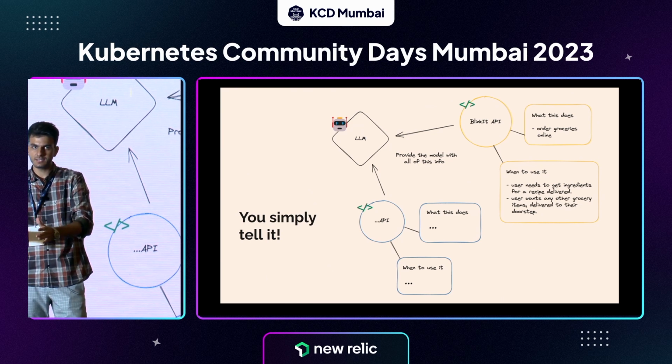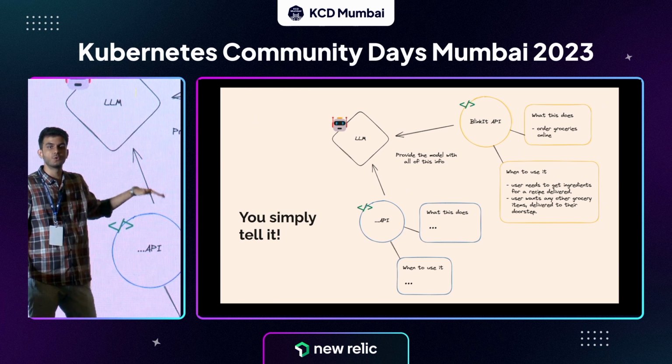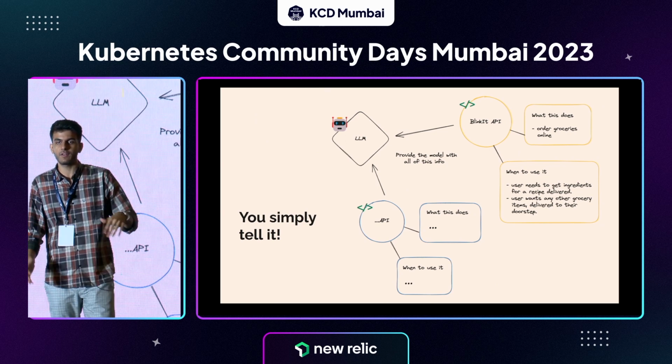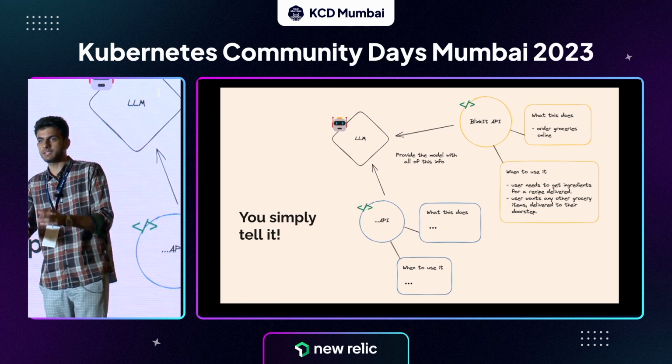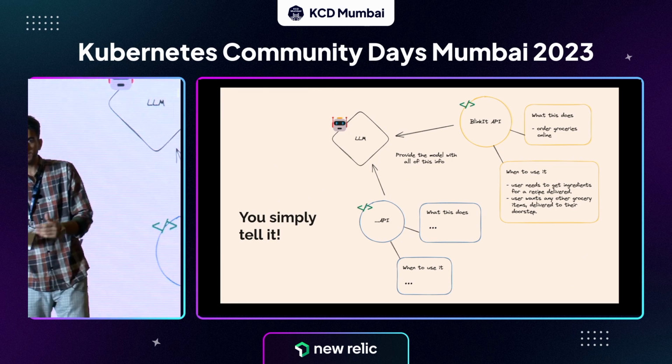What this API does is orders groceries online. And the second thing which I tell the model is when to use it, which is super important, because I will tell the model, okay, whenever the user asks for, let's say, get me something in this much time, or get me something for this specific recipe. So just give it some examples.